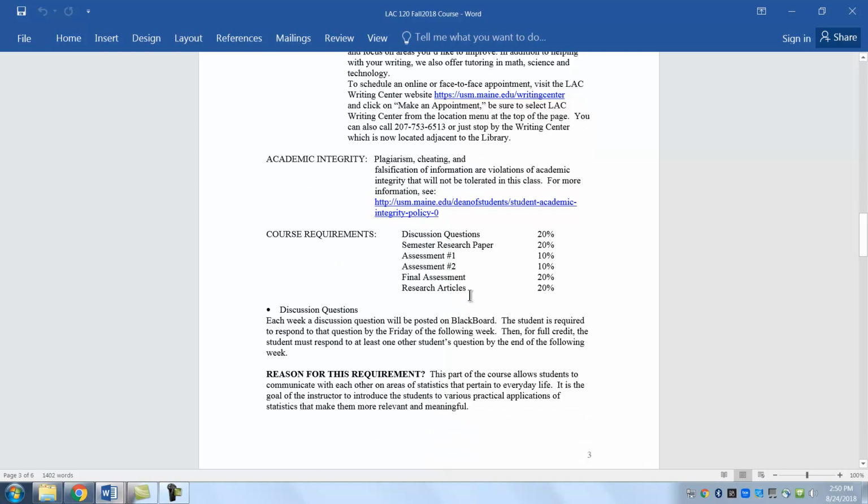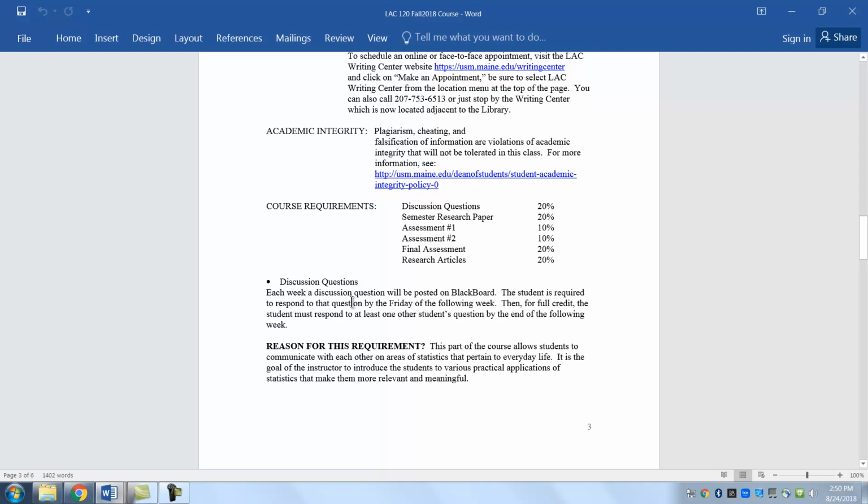These are the course requirements. There are 6 basic requirements here. The discussion questions. Each week you're going to have a discussion question on Blackboard. I'm going to post it on Friday, a week from now. And then it will be due the following Friday. You'll see it with the format and you'll get used to it. And so if you keep up with that, bang, it's free 20.